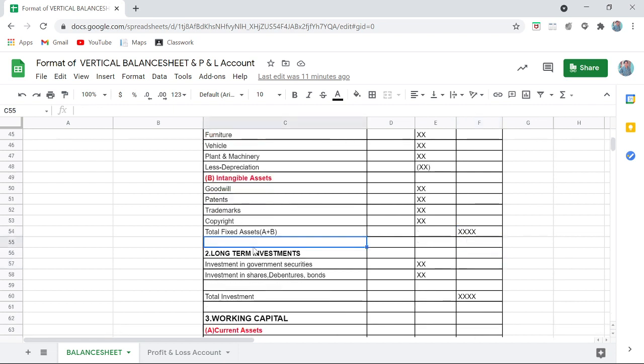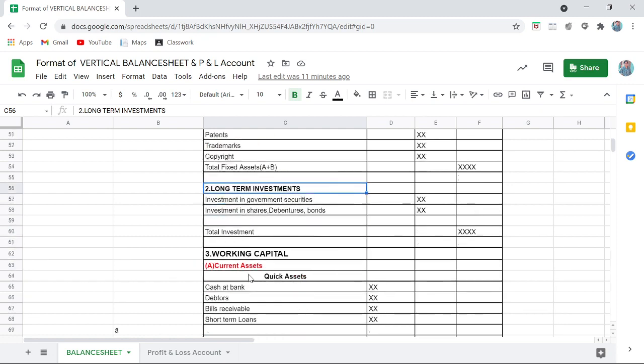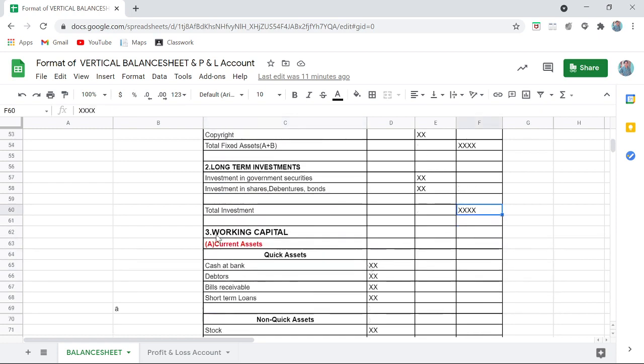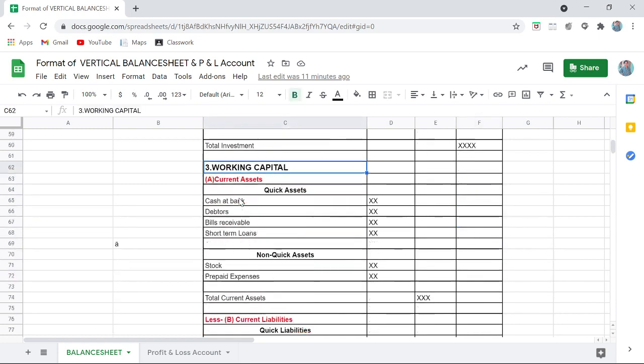Second point is long-term investment. Why have they specified long-term investment? Because if you have any short-term investment, it will go under working capital. That's why they have specified long-term investment. So if you have any investment in bonds, government securities, any other debentures, shares of other company, it will be recorded over here. Okay, so you will get total investment. This is the second heading.